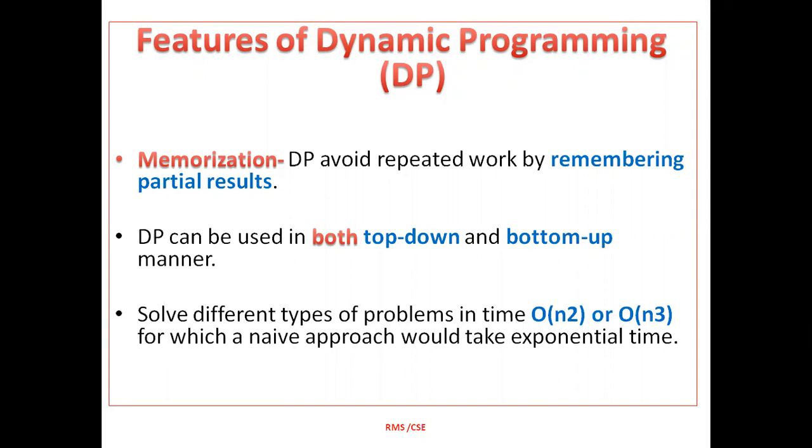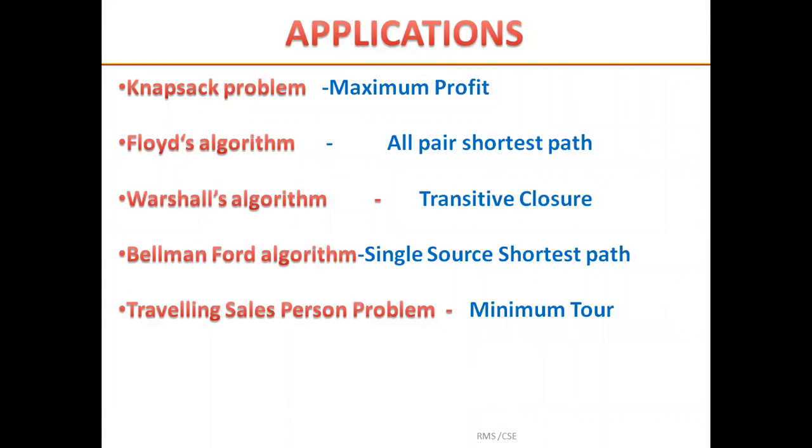A problem solved using dynamic programming will just take big O of n square or n cube time, which would be exponential time for other approaches. So with these benefits, different real world problems can be solved using dynamic programming.